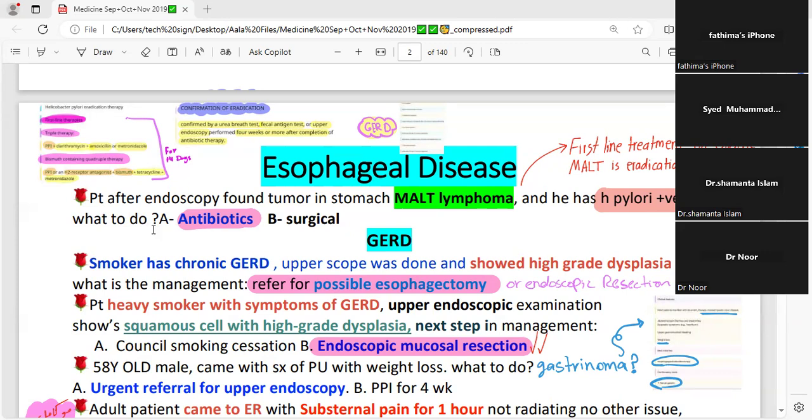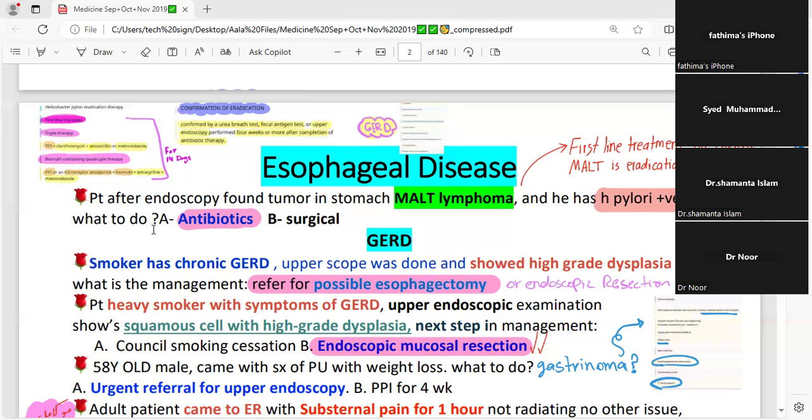We know that H. pylori patients would have peptic ulcer, gastric ulcer, duodenal ulcer due to H. pylori infection. Whenever your question says the patient is H. pylori positive, with lymphoma or peptic ulcer, the gold standard management would be eradication therapy through antibiotics. It would be a triple or quadruple regimen.